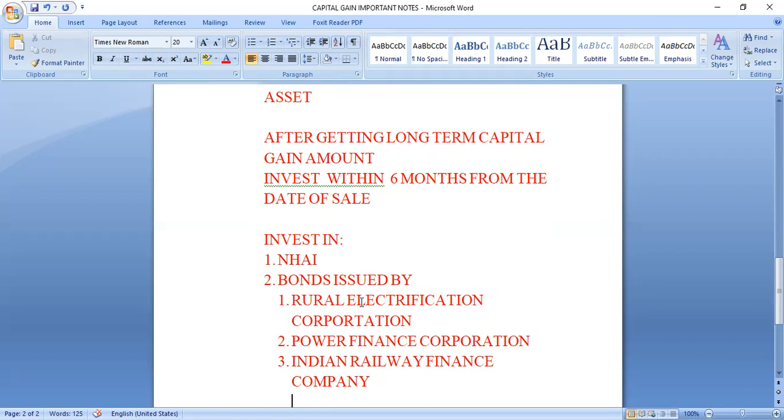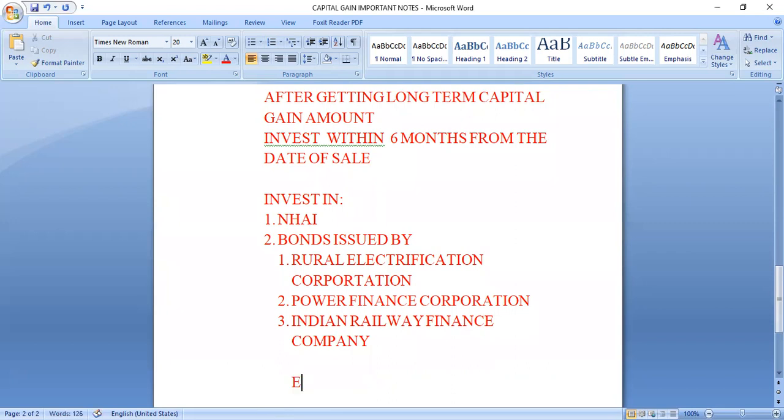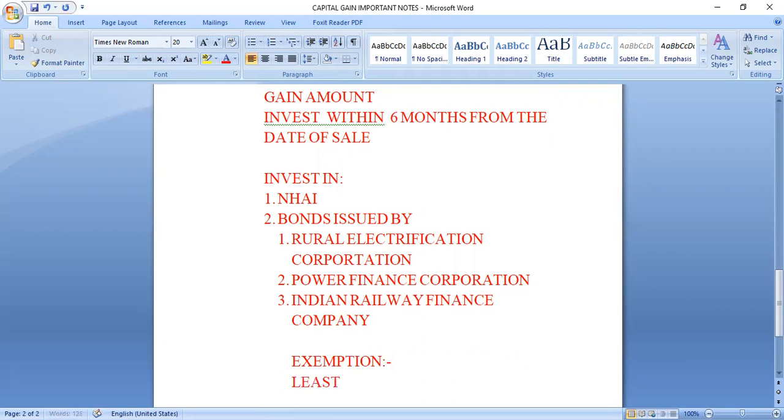What is the exemption? We'll get the exemption as the least of the two. What is the first point? The actual amount invested.